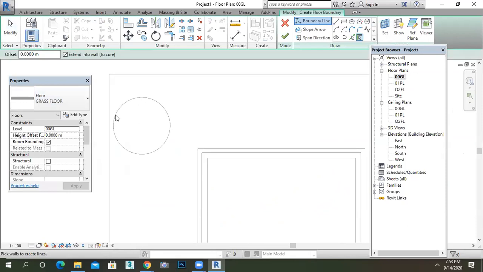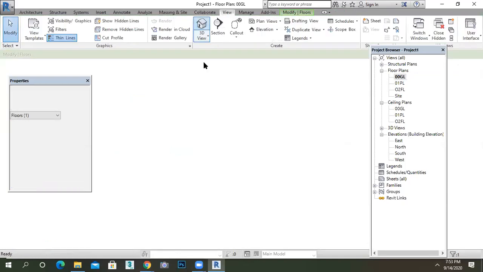I'm not getting a center here, right? Or else you can go to the pick line also. Go to the pick line and pick the lines like this, and just say close. And go to the view and 3D.